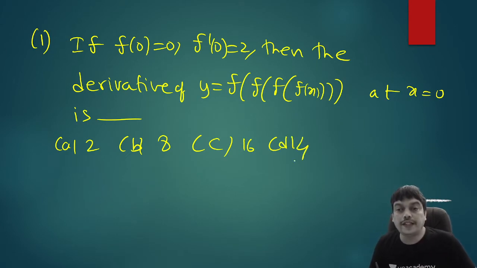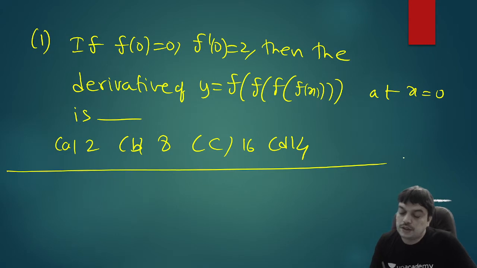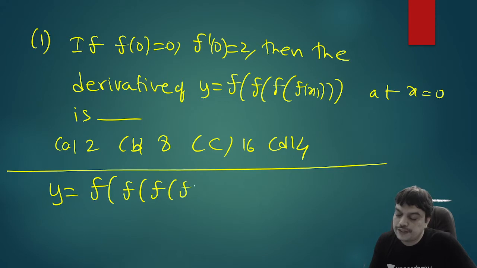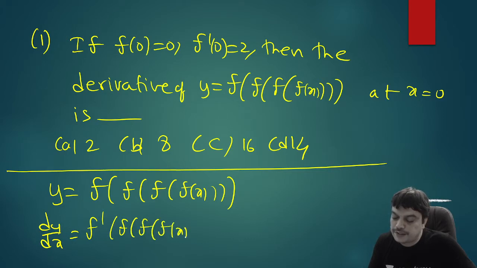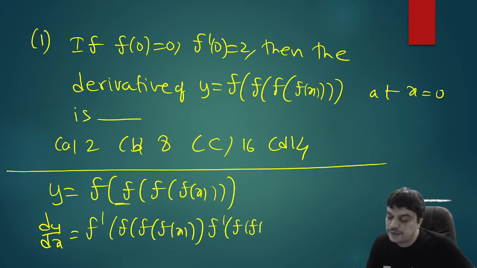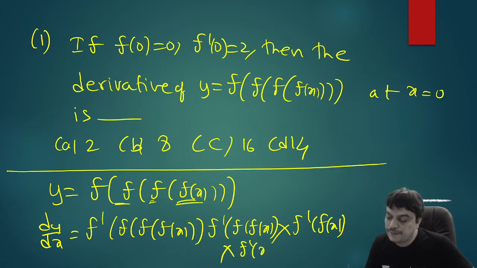So we will see how to find the derivative of this. It's quite simple. When you write y equal to f of f of f of f of x, let us close all brackets. So dy by dx will be equal to, you start writing the derivative from the outer f. First you will write f dash, inside functions will remain the same, that is f of f of f of x. After that you differentiate this f, you will get f dash, inside f will remain the same, multiplied with the derivative of this f, you will get f dash of f of x. And finally, into the derivative of this f, which will be f dash x.